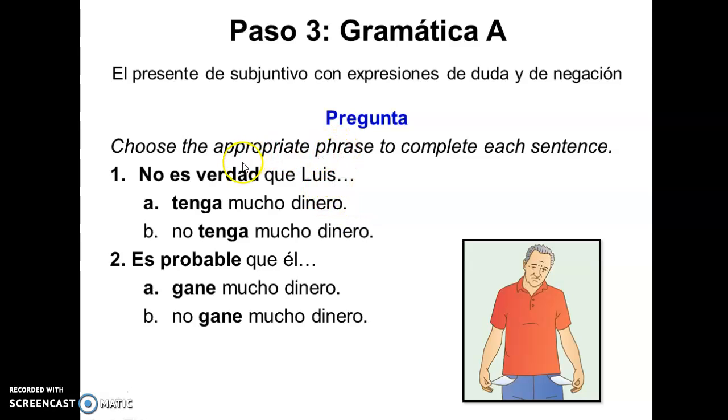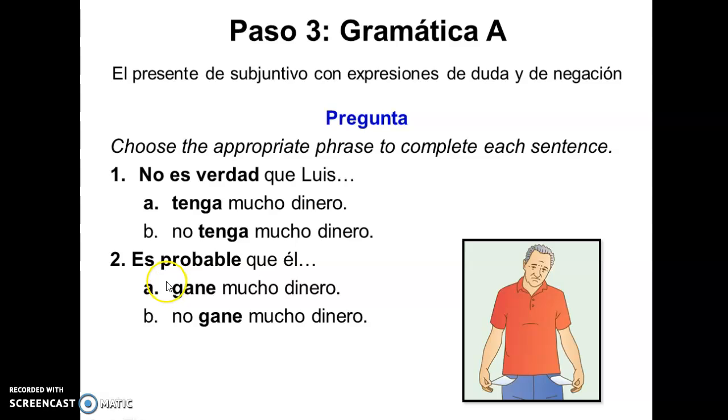So let's see this activity. We need to choose the appropriate phrase to complete each sentence. And so, no es verdad que Luis, so we're saying, it's not true that Luis, right? And so my possibilities are tenga mucho dinero, no tenga mucho dinero.